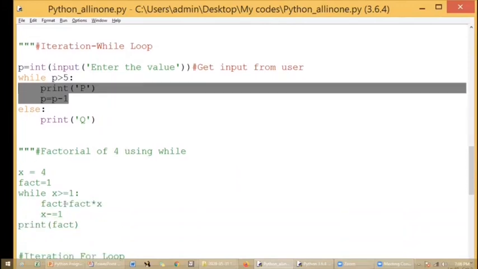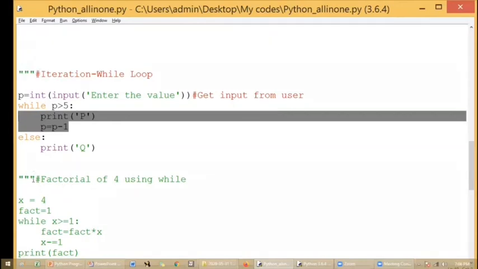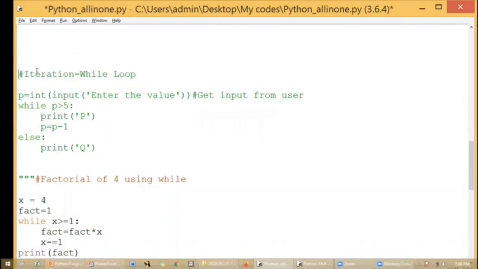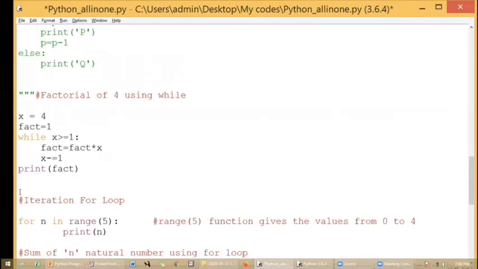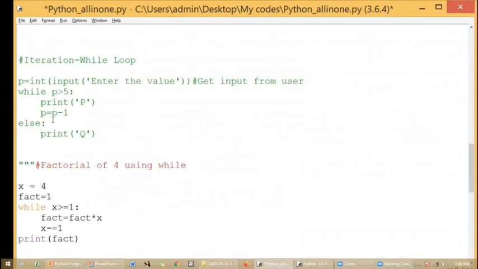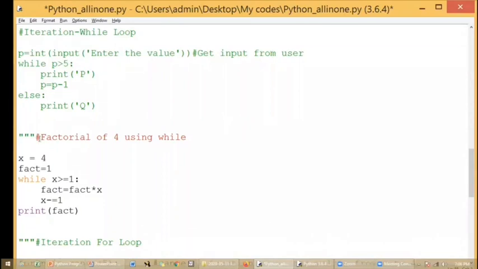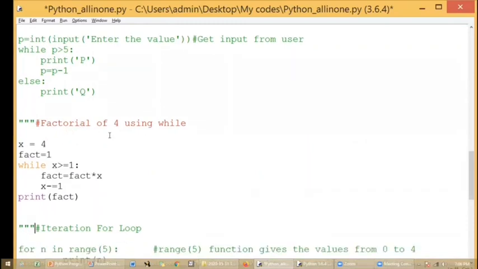Next, using while loop, again I have tried this factorial program. So what I'll do is I'll be commenting this previous program. So this is commented, and I'm going to enable only factorial program now. So see here, all the other part will be in green. Only this part is highlighted with proper color, interpreter color. So only this part is enabled now. So this is a factorial program using while loop. I have initialized x value as 4. So initialization is also possible, or you can get the input from the user using input function.